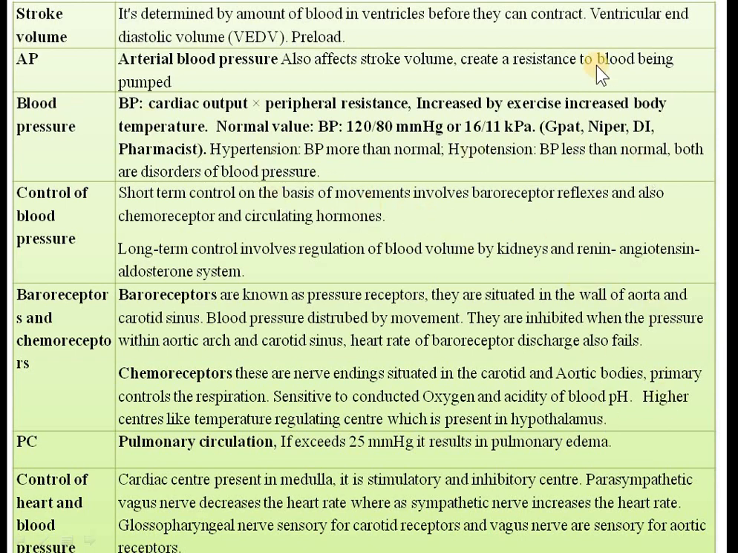Okay. So whenever we see antihypertensive drugs, mostly we will see drugs which will decrease the blood pressure. This blood pressure is controlled by different mechanisms. So what are the different mechanisms to control the blood pressure?